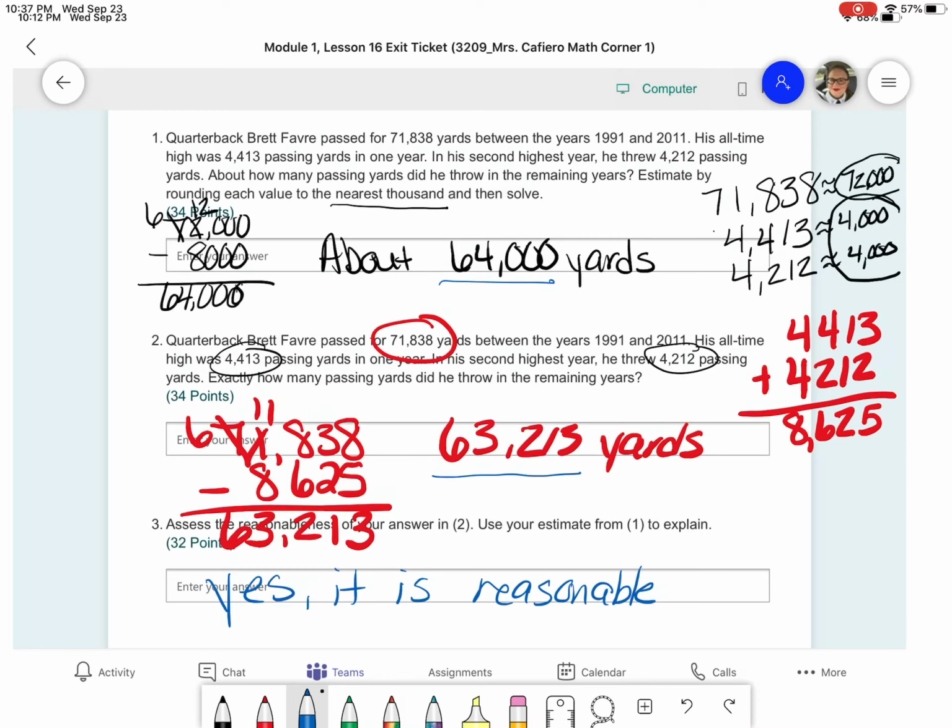And that's it. That's all you had to do. So in number 1, you have your estimated answer. And number 2, you have your exact answer. Number 3, you told me if yes or no, your answer was reasonable based on your 2 numbers from number 1 and number 2. And that's all you had to do.